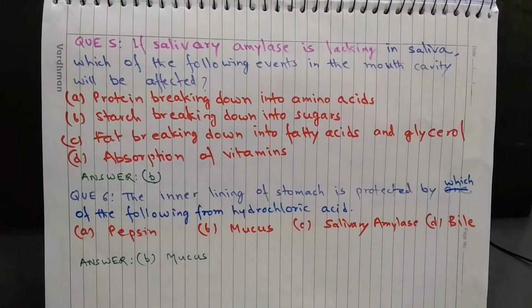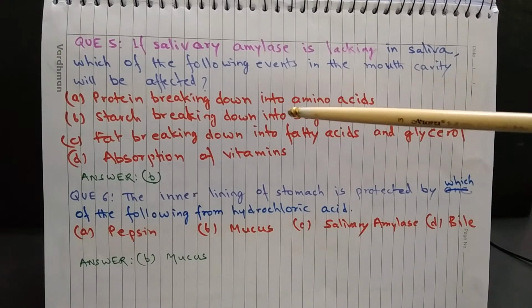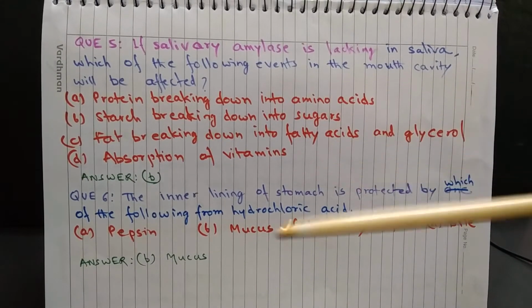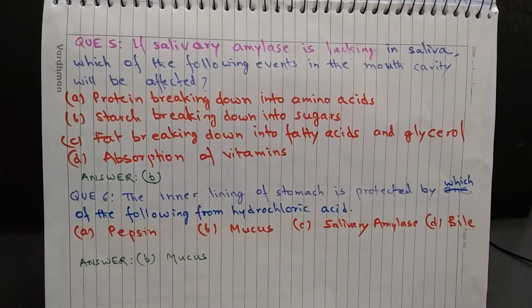Question 5. If salivary amylase is lacking in saliva, which of the following events in the mouth cavity will be affected? A. Protein breaking down into amino acids. B. Starch breaking down into sugars. C. Fat breaking down into fatty acids and glycerol. And D. Absorption of vitamins. Answer is B. Starch breaking down into sugars, because salivary amylase digests starch, and digestion of protein or fat doesn't take place in mouth.